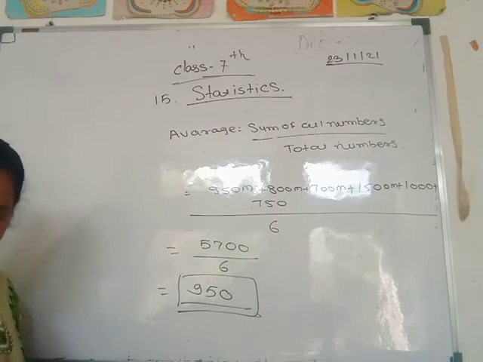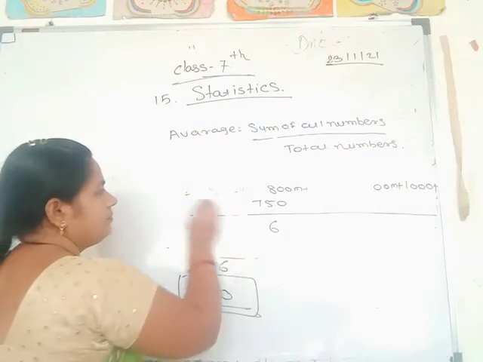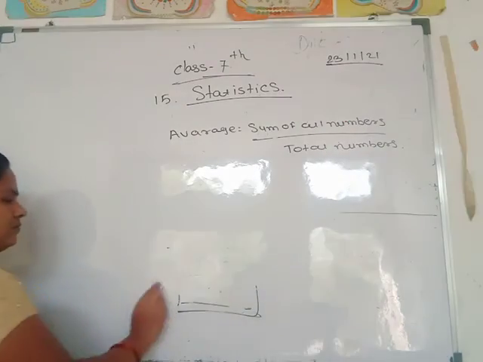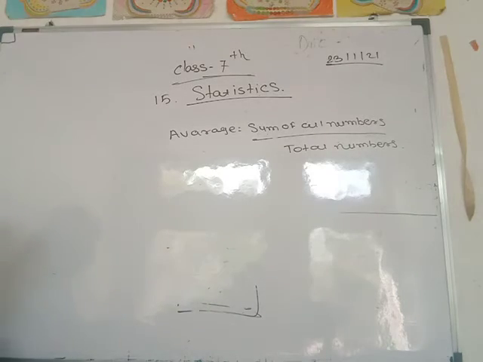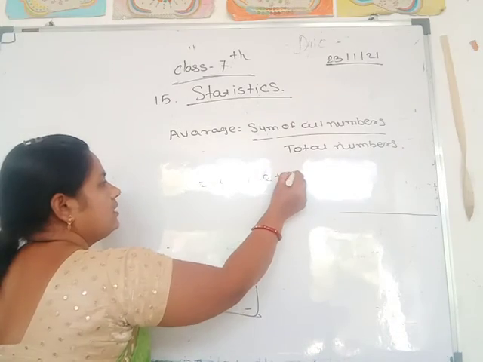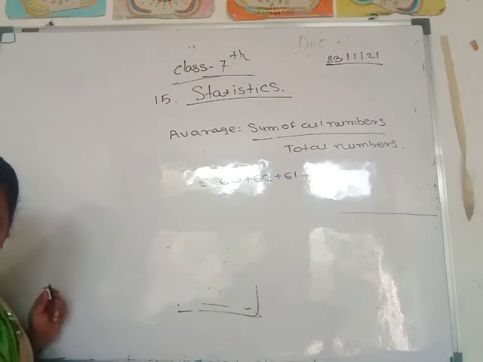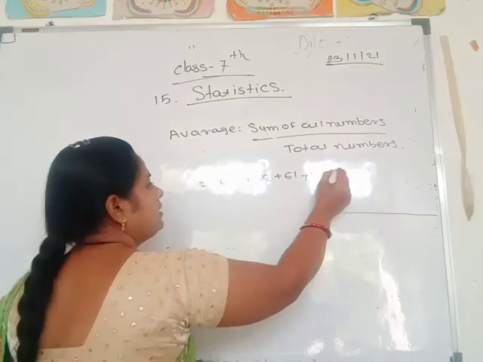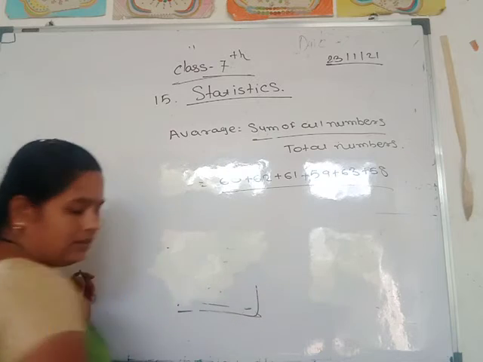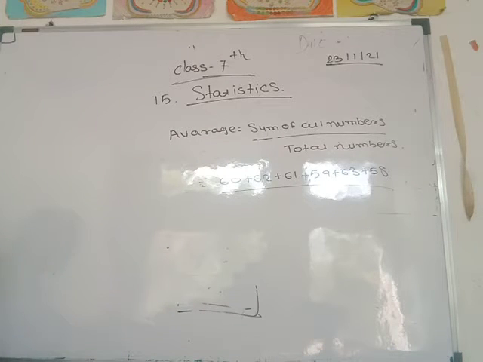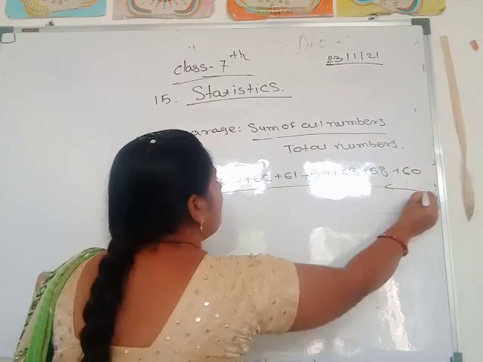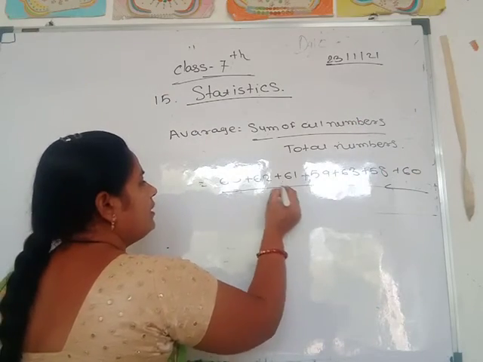See this example. 60 plus 62 plus 61 plus 59 plus 63 plus 58. Divided by how many numbers? 7.